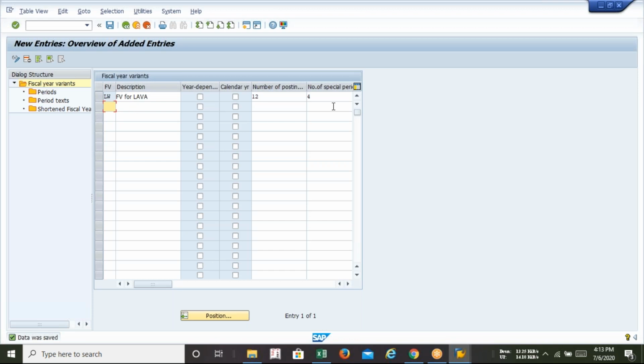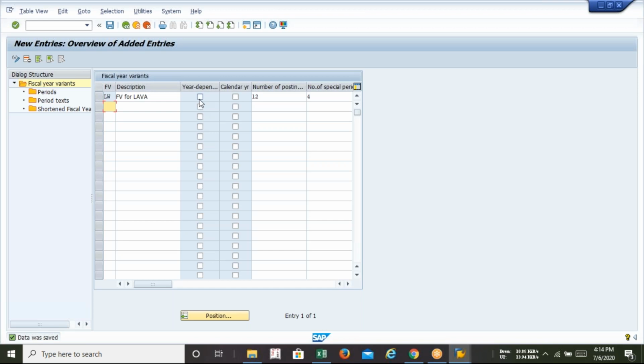The line is very simple. Select two characters as per your choice. Write down the description. Write down the total number of posting months, and if you require any kind of special period, you can select it here. My suggestion, or rather my advice, is always select year independent.